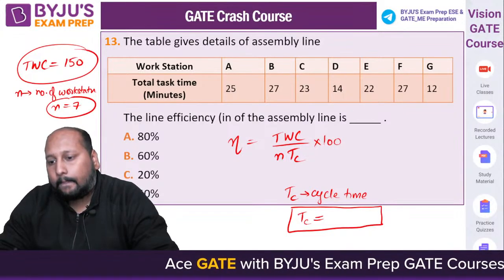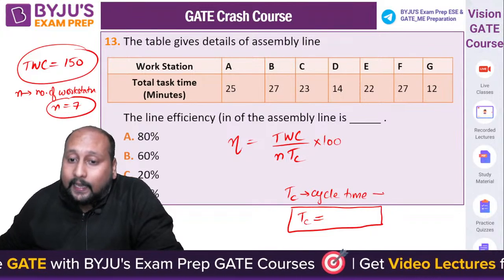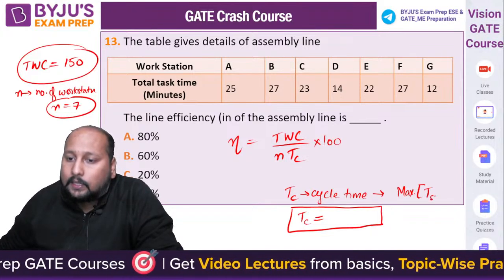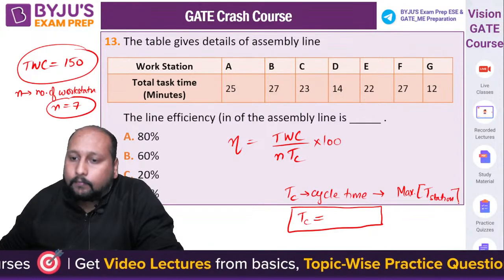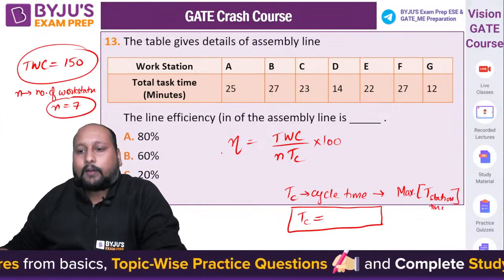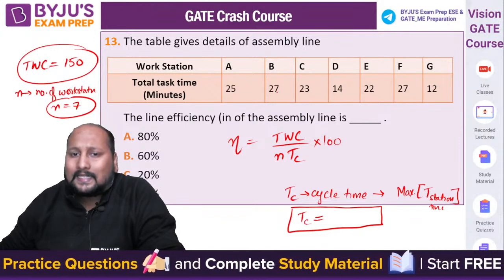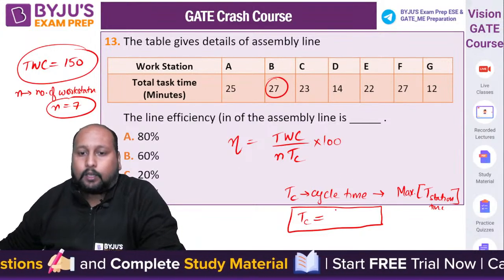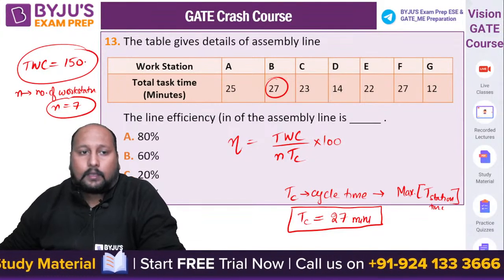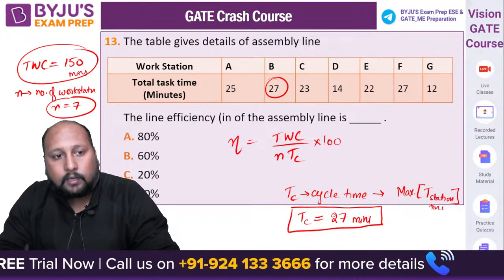Yes, exactly. You have to take the cycle time as the maximum of all the station times. Among all the station times, you take the maximum. So the maximum value is 27. Yes, 27, right? So this is 27 minutes. This is 150 minutes. Calculate and tell me what percentage you are getting.